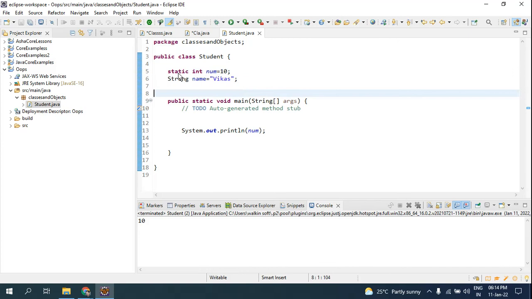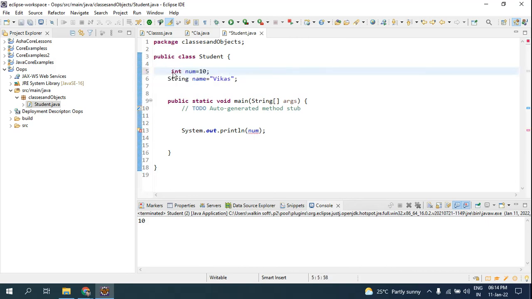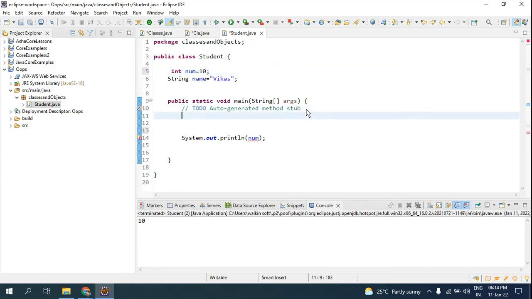Now you don't always want to use static, because the static keyword is not always the solution to get access to these attributes. So if it is not static and you have to use these attributes, you will be creating an object. How to create an object? You have to take the class name, then you are going to declare a variable.